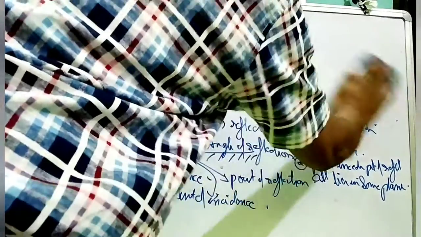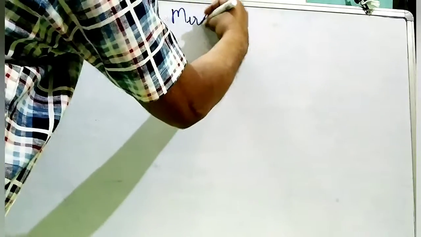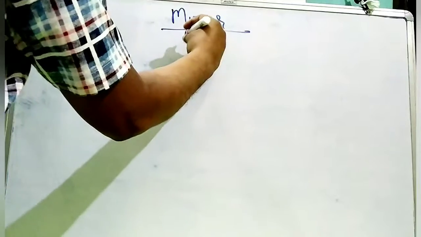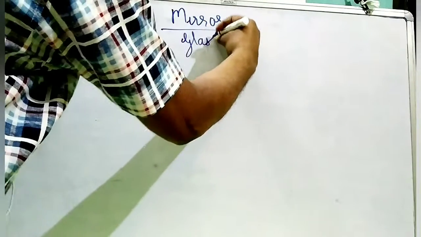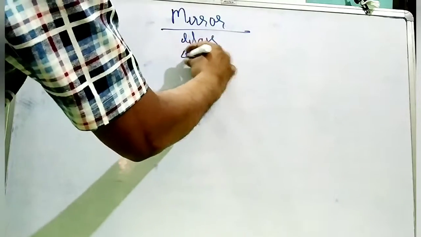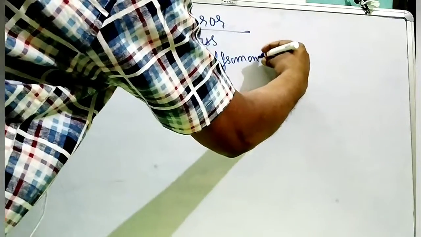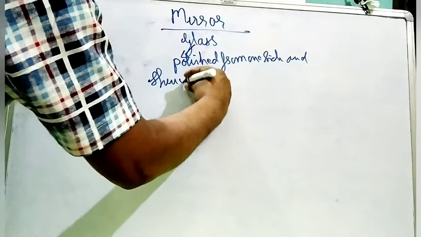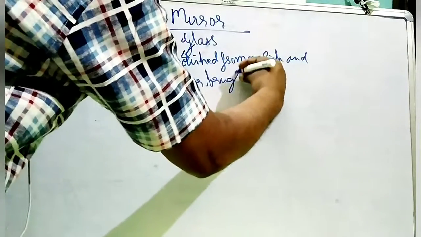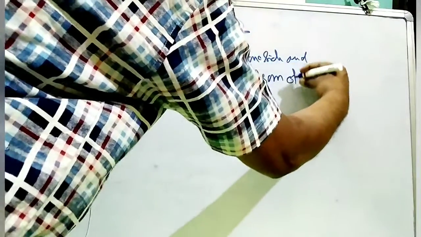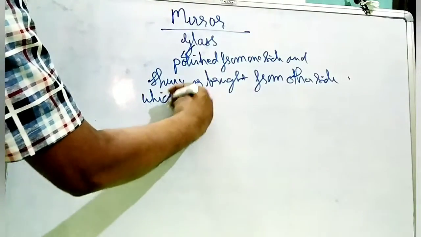Now the next concept is mirror. Mirrors are generally pieces of glass. It is a piece of glass which is polished from one side and shiny or bright from the other side, which produces reflection.